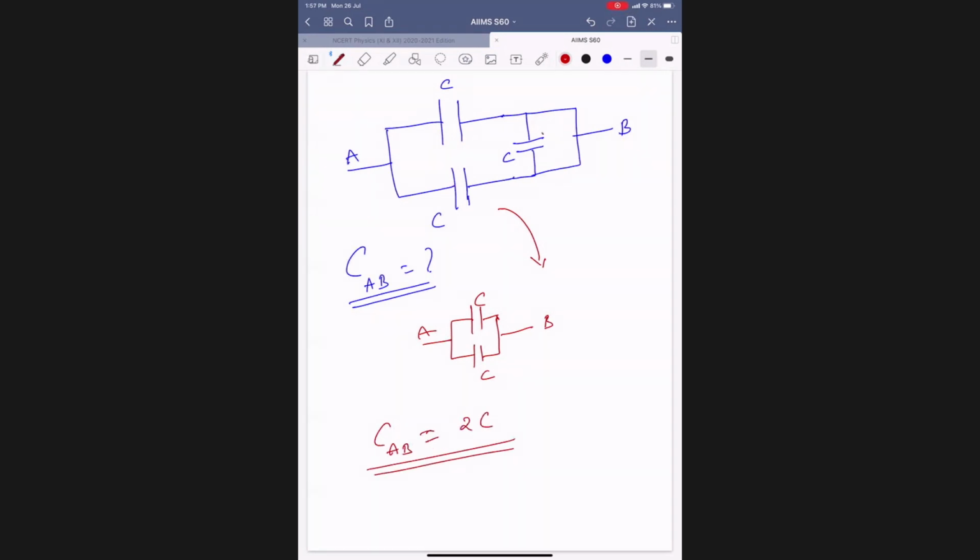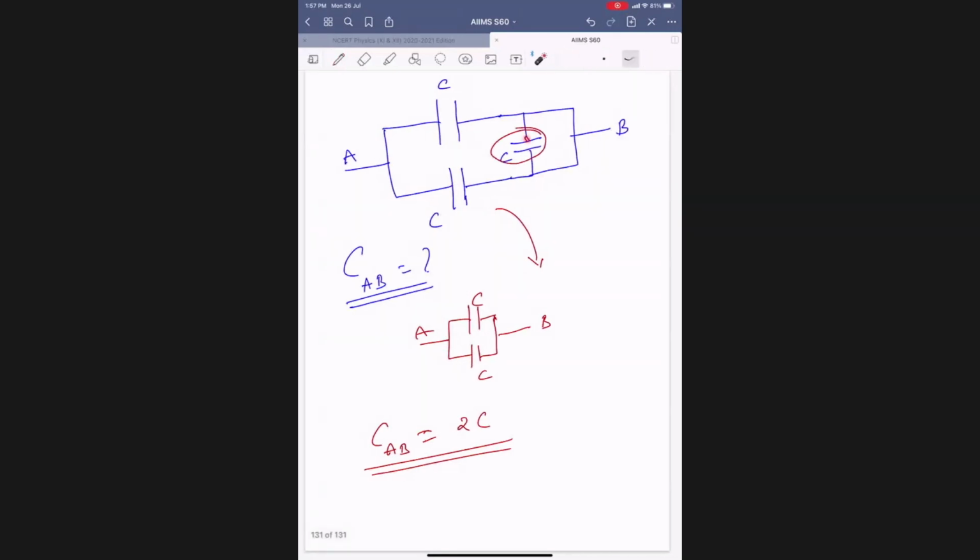Why are we ignoring this capacitor? If you observe here, the upper end is connected to B. The lower end is also connected to B only. So these two terminals are connected to the same point now. Will it be working or not working? Not working. It will not work.